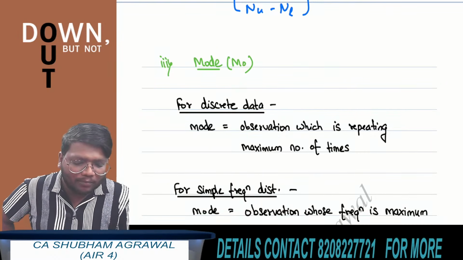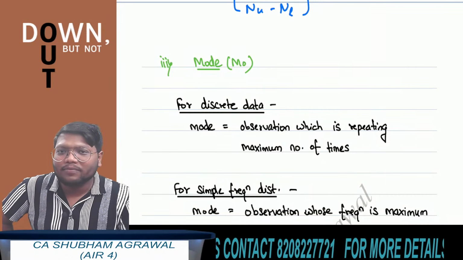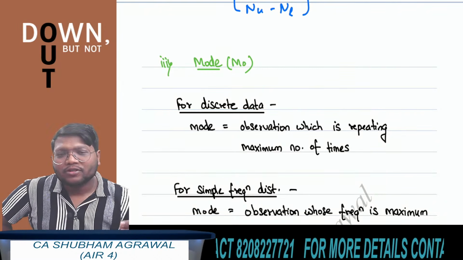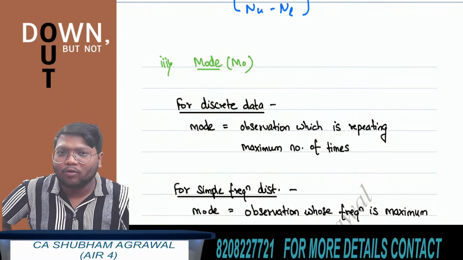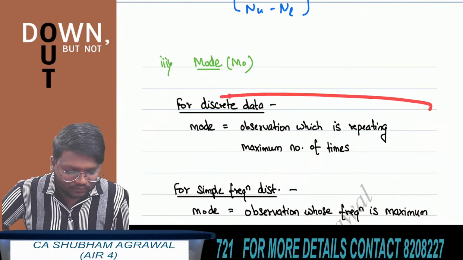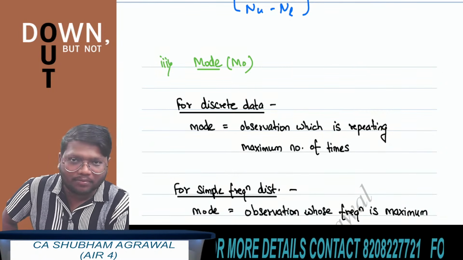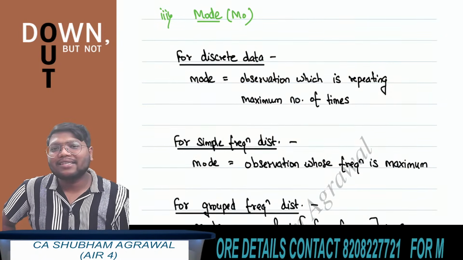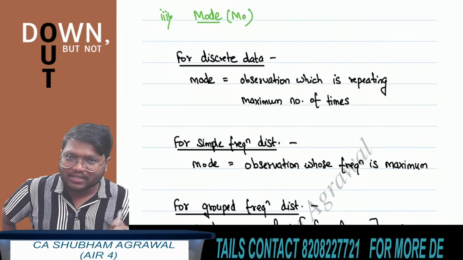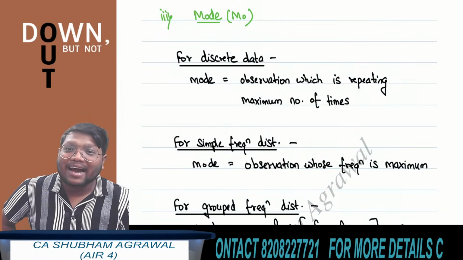What is the meaning of the term mode? Mode means the observation which is repeating the maximum number of times. So if discrete data is given, how to find the mode? We have to check which observation is repeating the maximum number of times. If a simple frequency distribution is given, how to find the mode? We have to check which observation has the highest frequency.